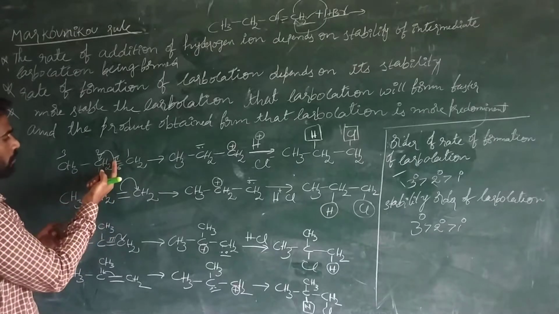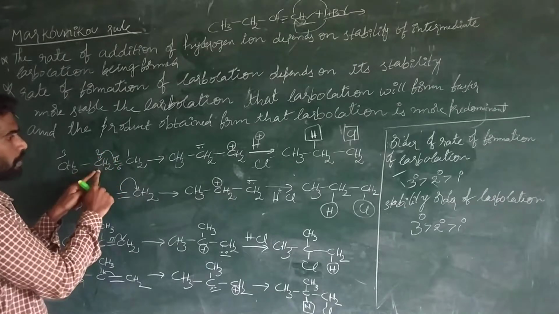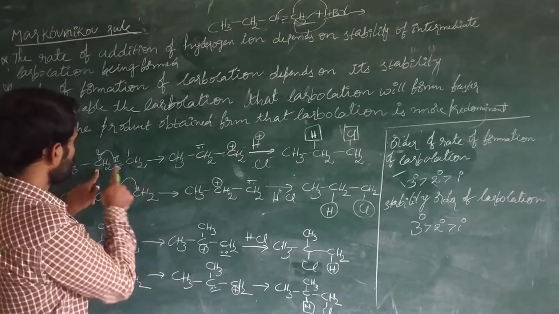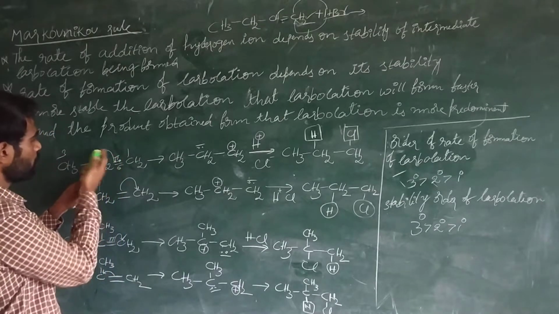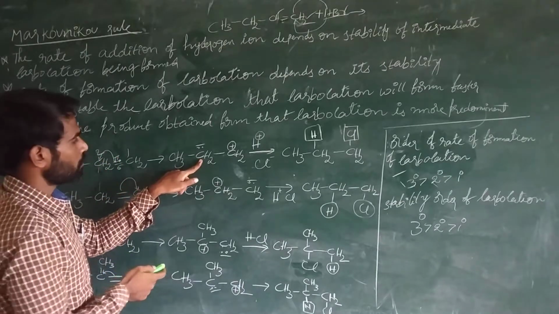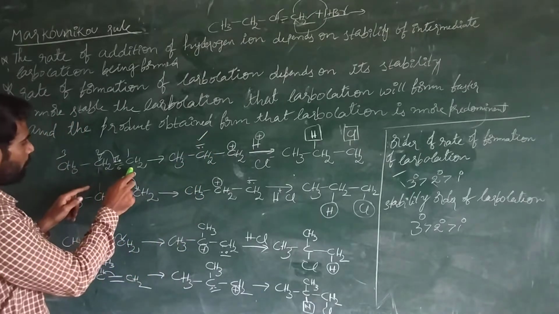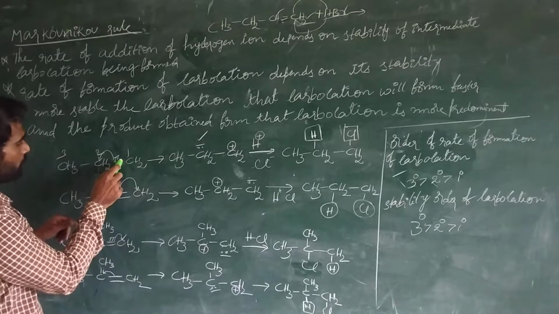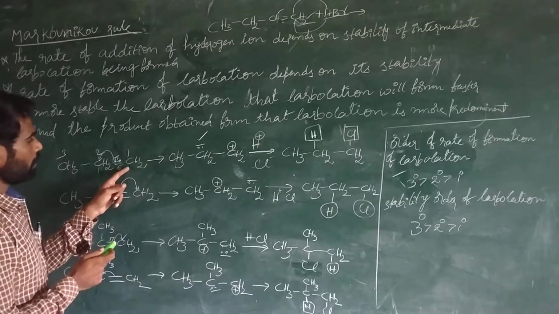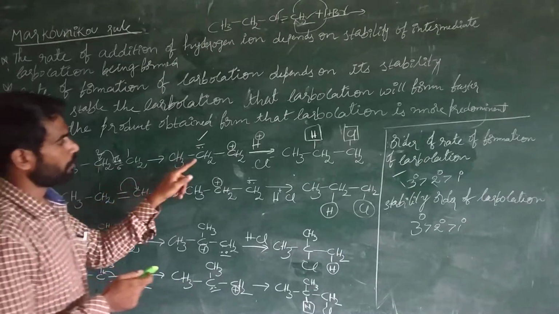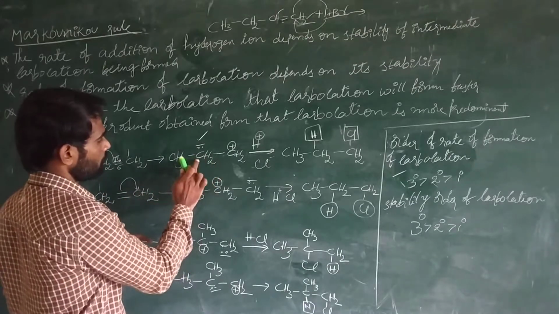If the pi electrons move towards the second carbon, see here, the pi electron density moves towards the second carbon, so this carbon gets a negative charge. And now what happened here? These two electrons are moving towards the carbon atom, and this carbon is getting an octet.